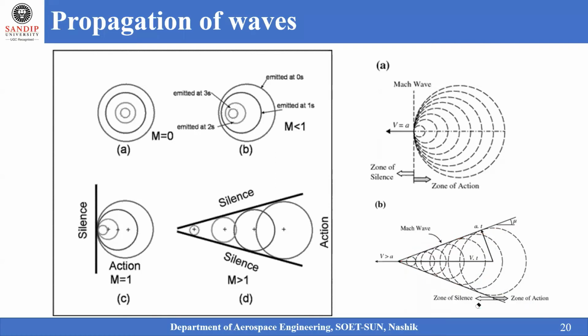So in order to avoid that, what we'll generally do is initially find out the Mach number, and thus the Mach cone or the Mach angle, and then accordingly design the wing shape, or the wing angles should be taken accordingly, in order to avoid the disturbances being created.